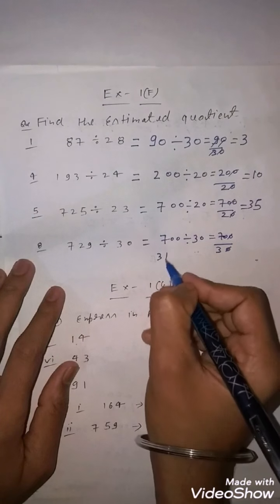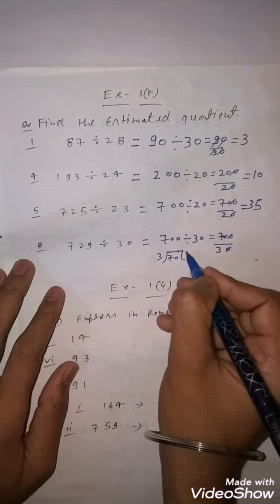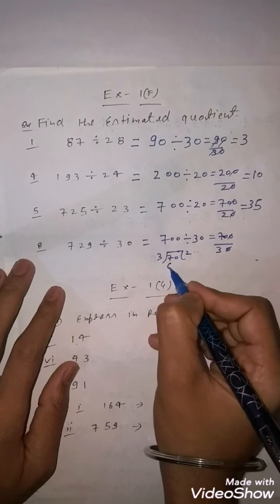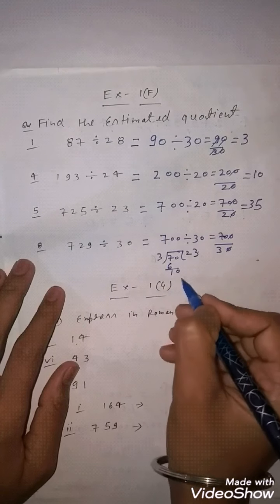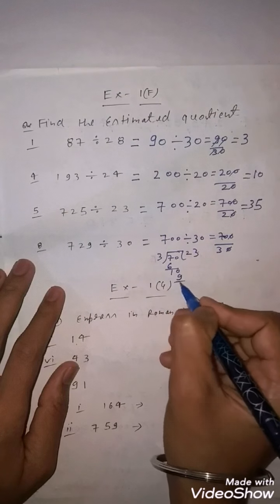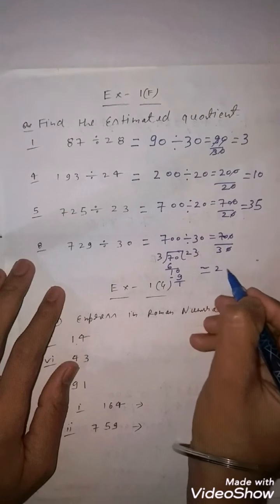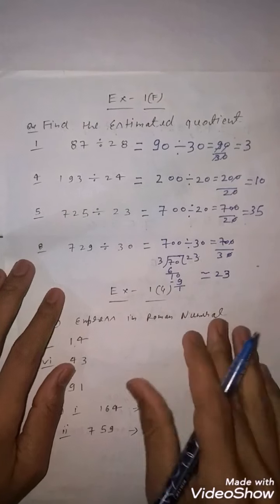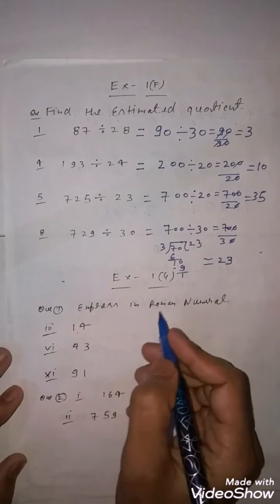So if you are going to divide, this will come 3 2 is 6, 7 minus 6, 1 with 10, 3 3 is 9, 10 minus 1, 9 1. So this is nearly equal to 23. So you will write down 23 in place of this. Now express in Roman numeral.